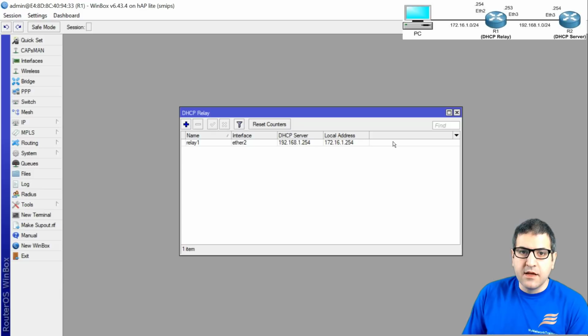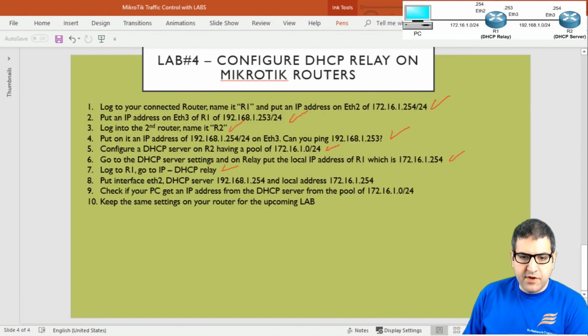So this is what you need to do in order for router 1, which is the DHCP relay, to become a relay. First you configure the DHCP server, and you tell the DHCP server who its relay is, and then on the DHCP relay you make the configuration that I just showed you. In this way there is communication between the DHCP server and the DHCP relay. Point number 8 is done. Point number 9, check if your PC gets an IP address from the DHCP server from the pool of 172.16.1.0.